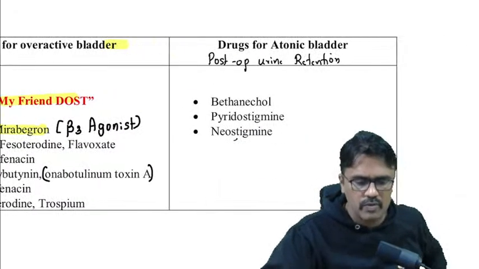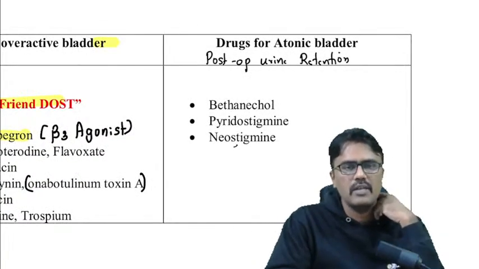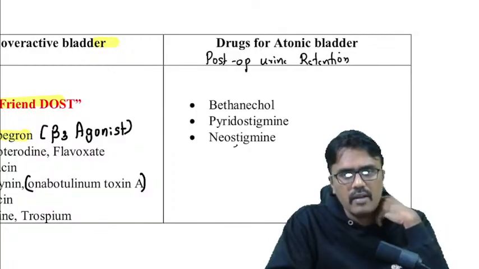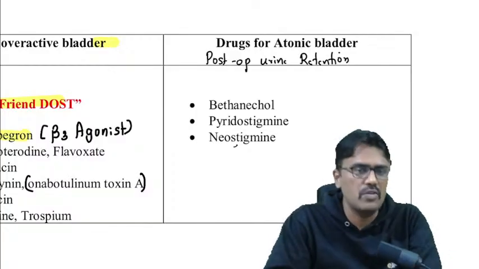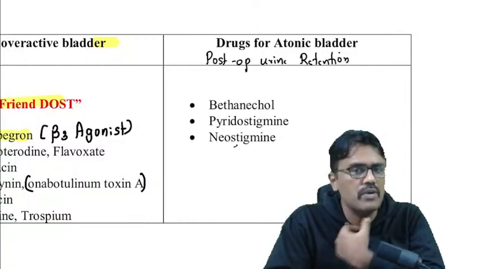Now coming to drugs for atonic bladder, or the drugs used for post-op urine retention: bethanechol, pyridostigmine, neostigmine. These are used for the atonic bladder or post-op urine retention.